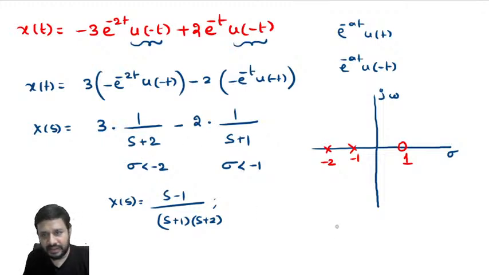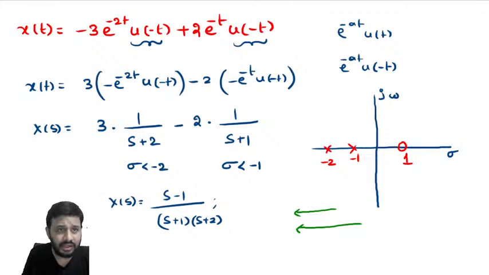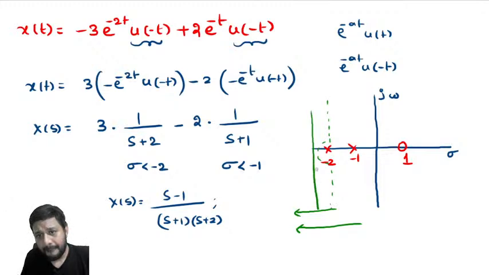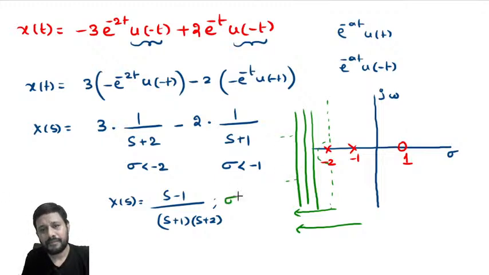Now, for the first signal, what is the ROC? Sigma less than minus 2. For the second signal, sigma less than minus 1. As we are having a linear combination, we must take the common ROC. Common ROC is what? Sigma, sorry, less than minus 2. That's it.